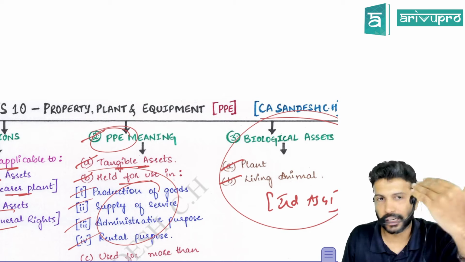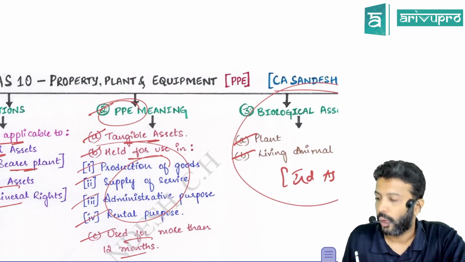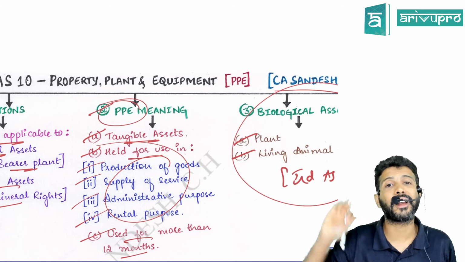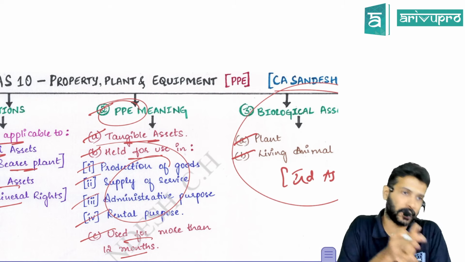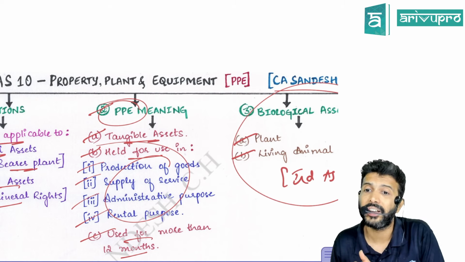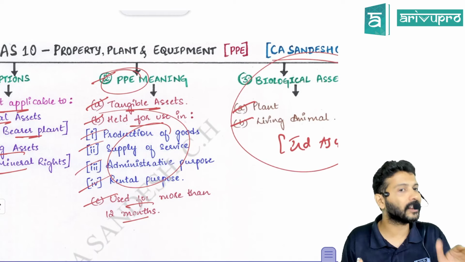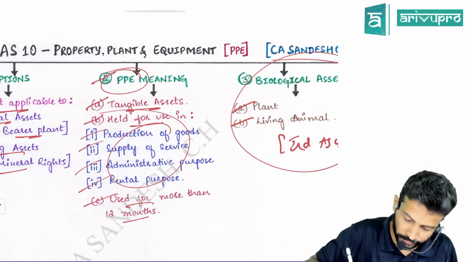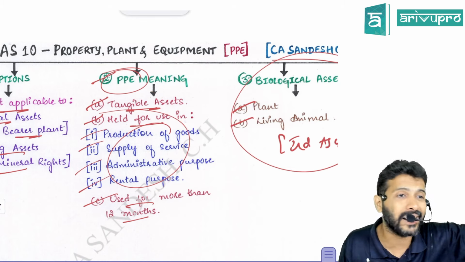I'll go through everything. And three, that usage should be for more than one year. That is what we learnt in our golden days, no? Something which we use for more than 12 months is fixed, something less than 12 months is current. That is also one of the criteria, but there are other criteria as well. So if all three are satisfied, then only it becomes property, plant and equipment.